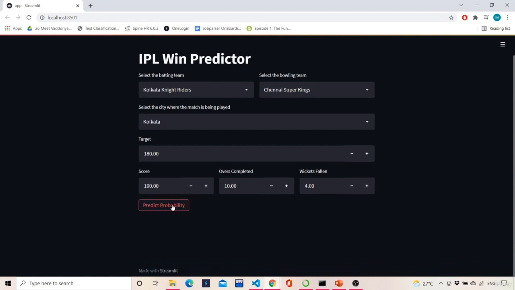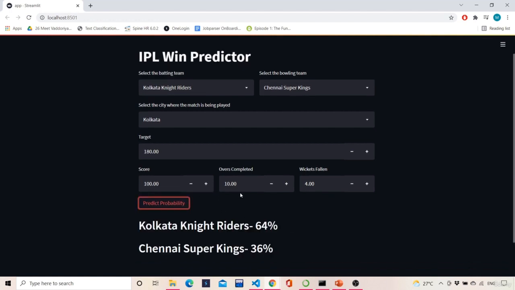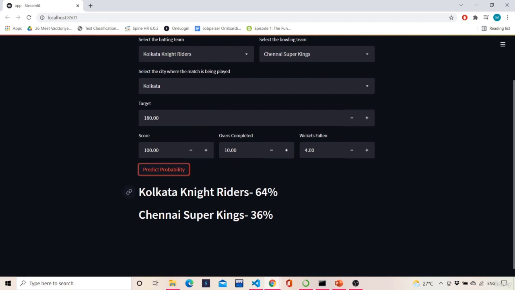Let's see the probability. Yeah, so here we can see the probability of Kolkata Knight Riders winning is 64% and Chennai Super Kings winning is 36%. Kind of appropriate only, because the first 10 overs are completed, so there are 10 more overs. That means we are having 60 balls and 80 runs, right? And the batsmen are 4 down and 5 down batsmen, so they are almost like all-rounders, so they can manage the score.